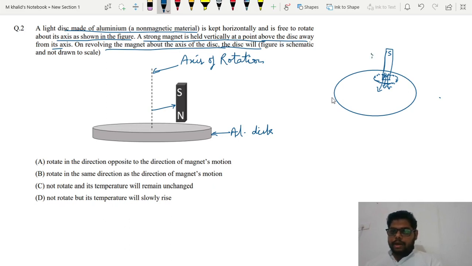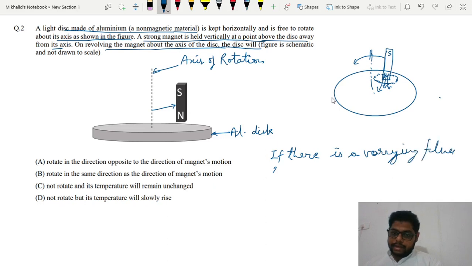And what happens if the magnet is also revolving around the axis? Then the flux will change. And we have learned, if there is a varying flux, then an induced current or induced EMF generates.